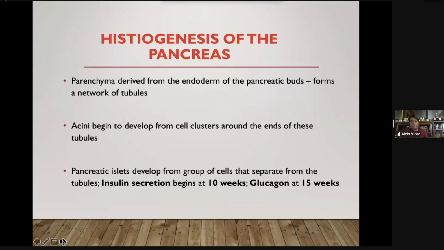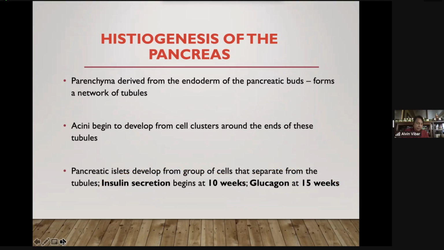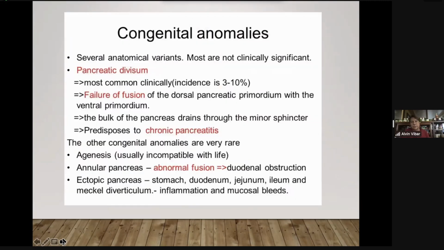Again, it was mentioned already, the histology of the pancreas. Two main cells to remember: the beta cells and the alpha cells. The beta cells will secrete insulin. Insulin secretion will begin at 10 weeks, while glucagon secretion begins at 15 weeks of human development. The pancreatic islets represent the endocrine part of the pancreas. These are congenital anomalies to remember for the pancreas.